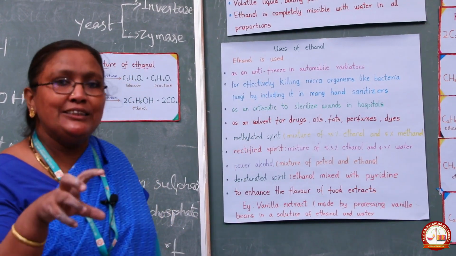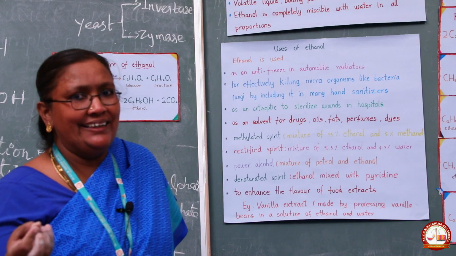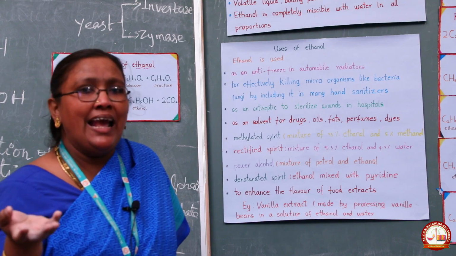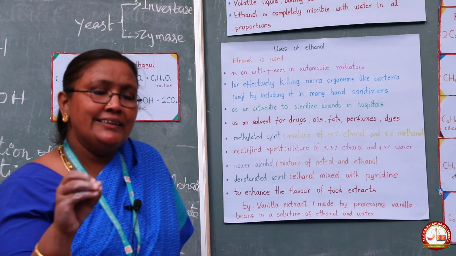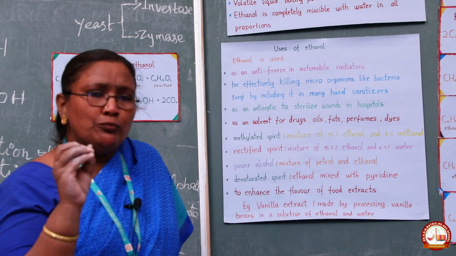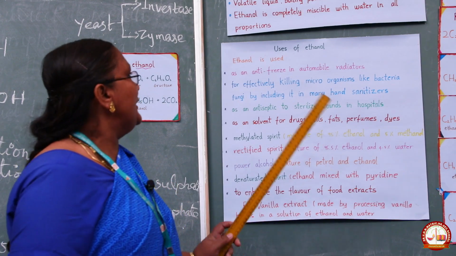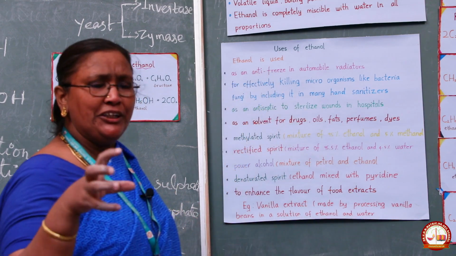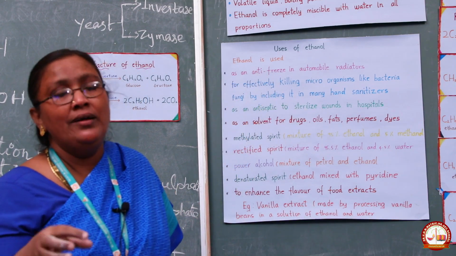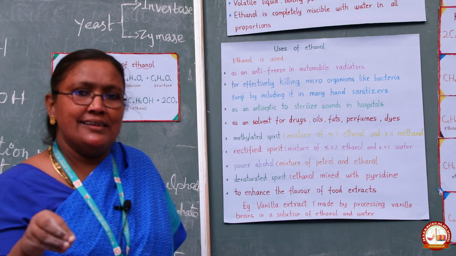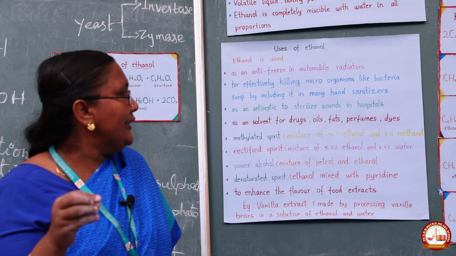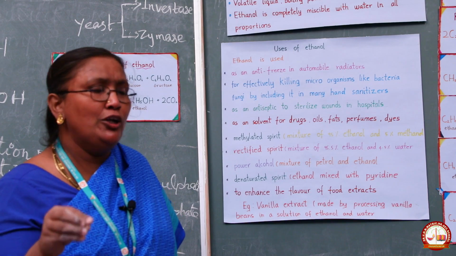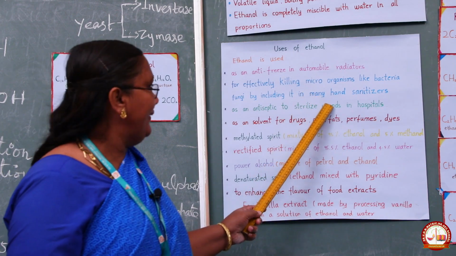Then ethanol is used in the manufacture of hand sanitizer. Nowadays we are using many hand sanitizers. That hand sanitizer contains ethanol. Why are we using ethanol? Because ethanol has the property of effectively killing microorganisms like bacteria, viruses, fungi, etc. For that property we are using ethanol in the manufacture of hand sanitizer.